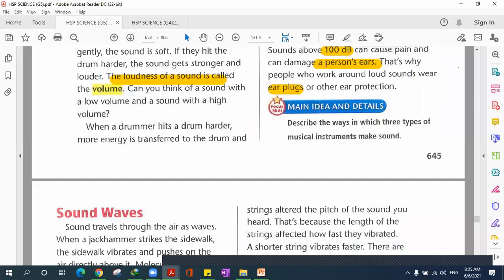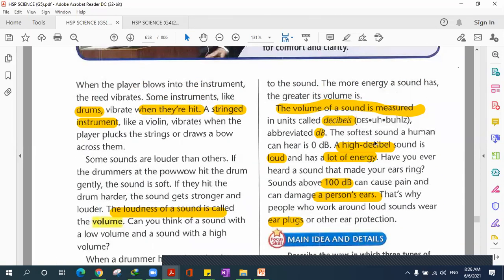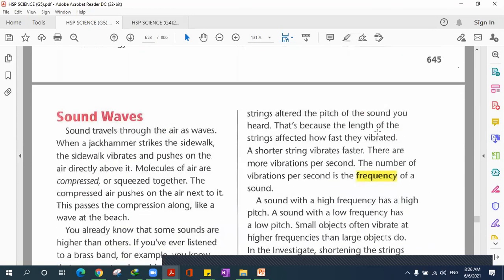Okay, so here he has a question. It says, describe the ways in which three types of musical instruments make sound. Woodwind instruments are the ones where air starts vibrating once we blow air inside of them. We have drums, where the skin makes sound once we hit it. And we have stringed instruments, where the string vibrates. Are you guys trying to ask a question or answer? Answer. Okay, that's nice.